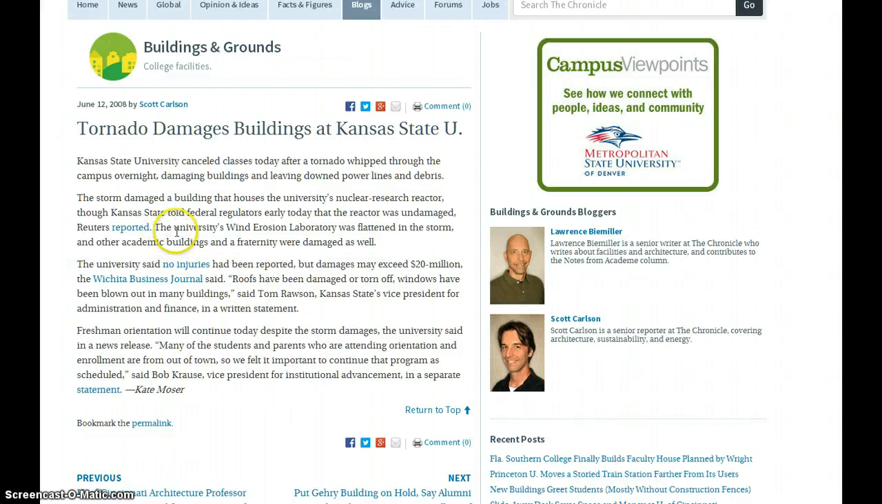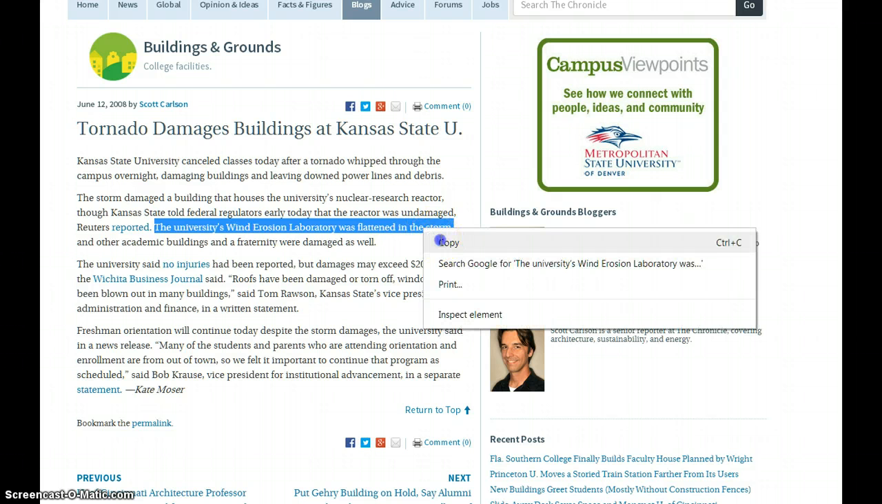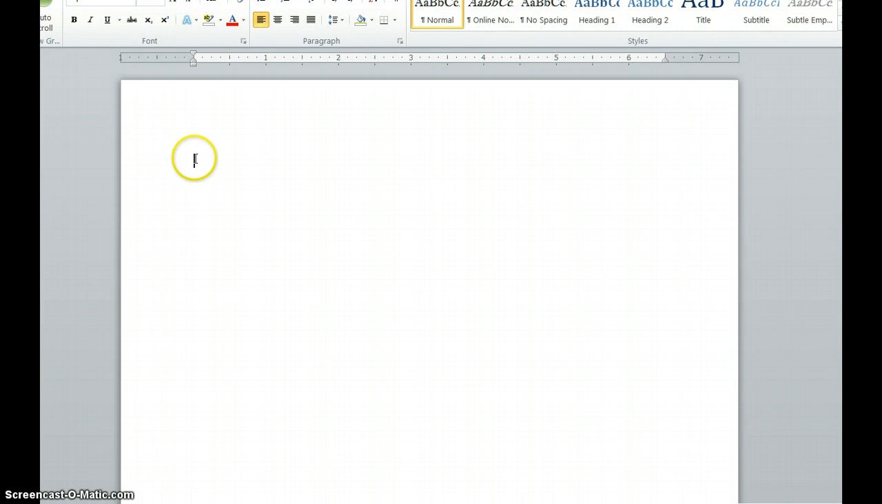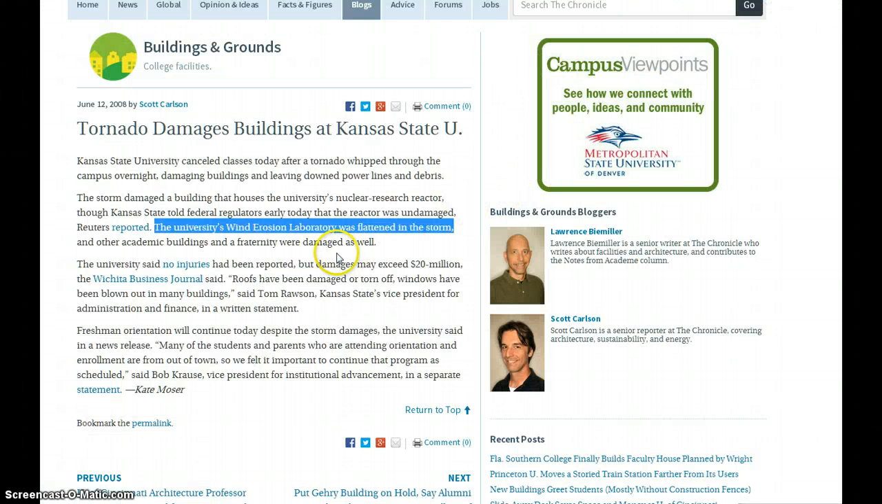Well, let's see, here's something interesting. The university's wind erosion laboratory was flattened in the storm. Ooh, that might be a good example for me to use. I might even be able to use that if I write about the universities. So I'm going to copy that, open a Word document, and paste that link, or that quotation.